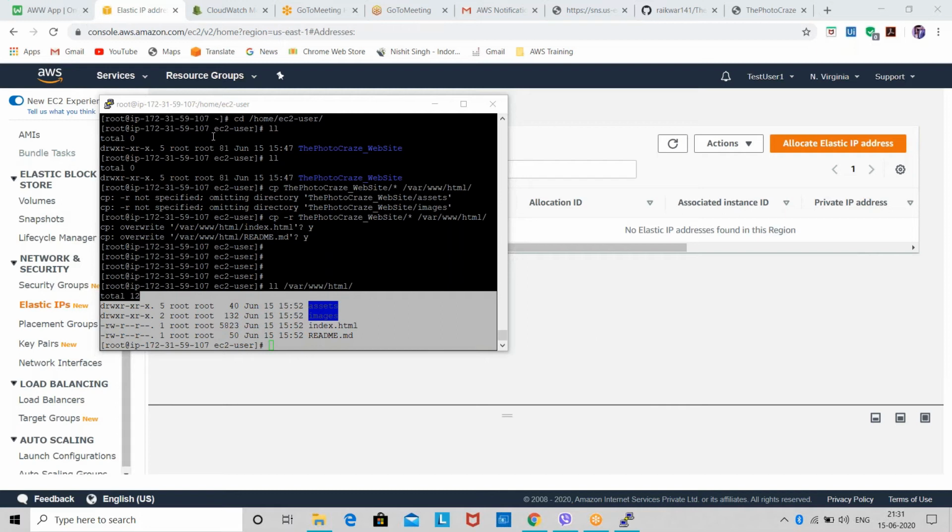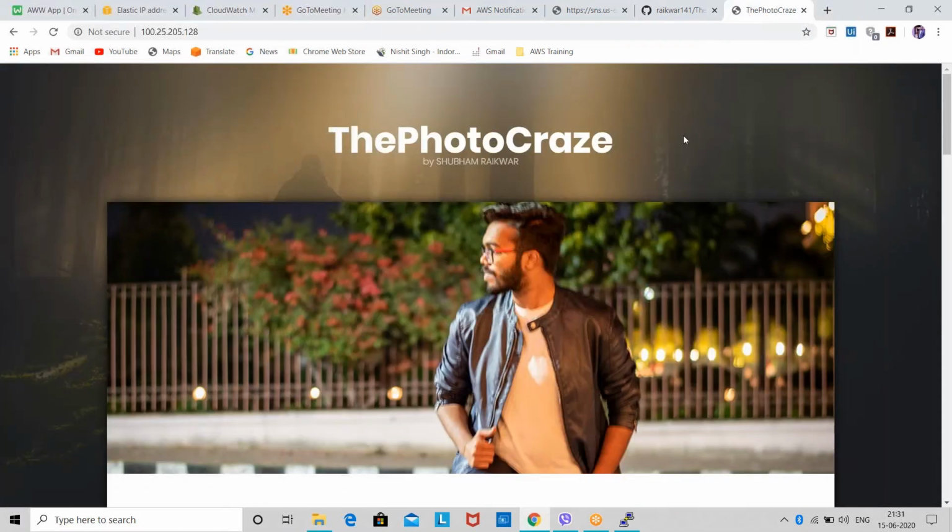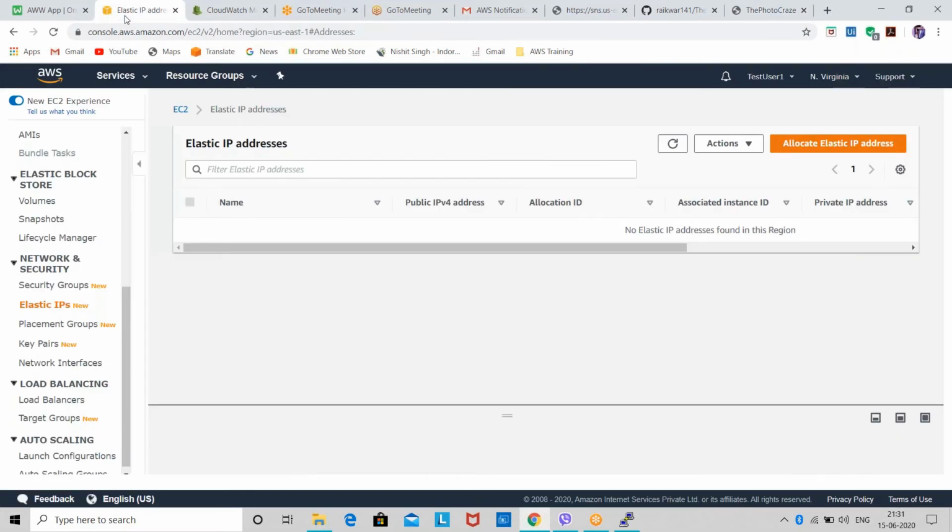So now, we were talking about Route 53, the DNS. What will DNS do? DNS will map our IP address with the domain name.